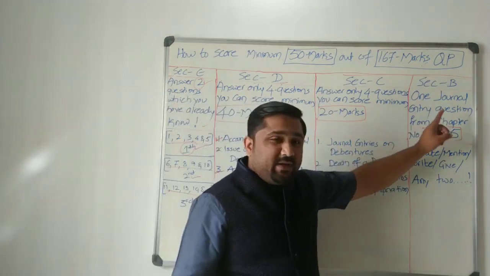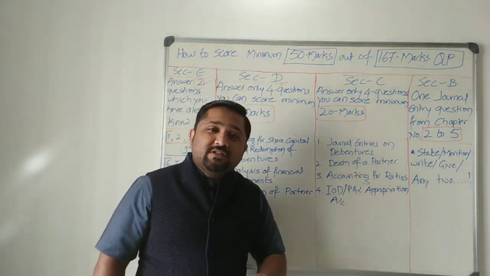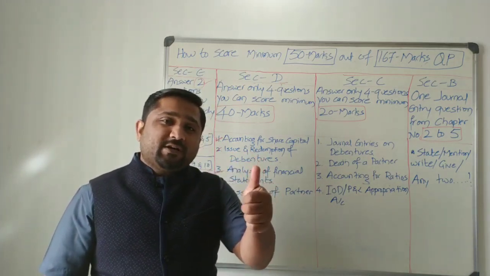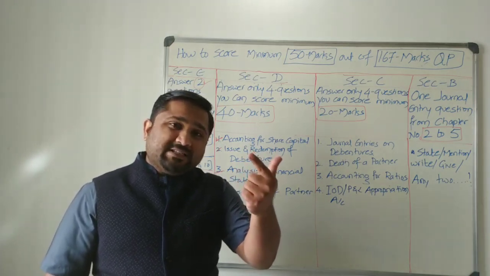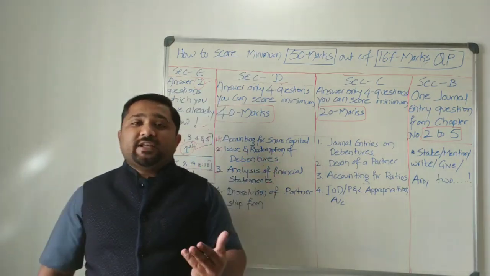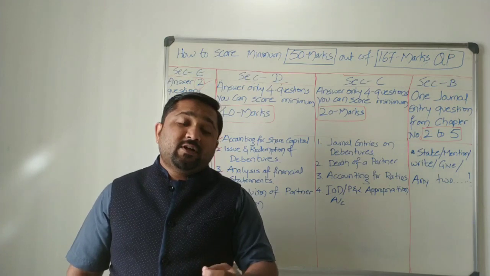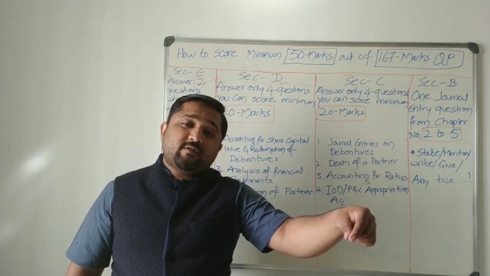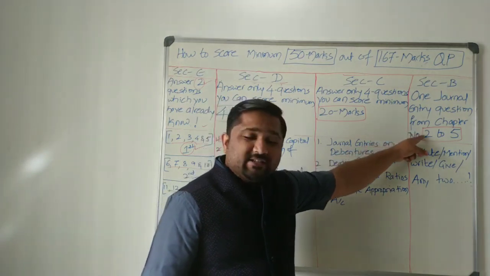Let us come to section B. See, section B is quite interesting. One compulsory question from chapter number 2 to chapter number 5. Chapter number 2, reconstitution of partnership, fundamentals. Chapter 3 is admission, the 4th one is retirement and death, and the last one is dissolution of a partnership firm. One compulsory question from chapter 2, starting from the fundamentals to dissolution of a partnership firm. One compulsory journal entry question will be asked in section B.